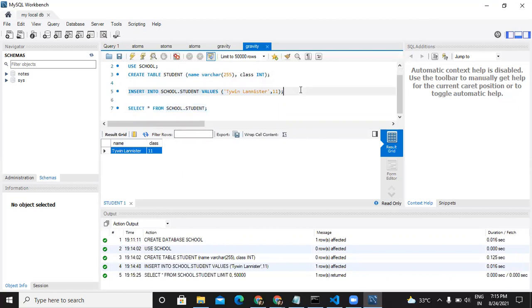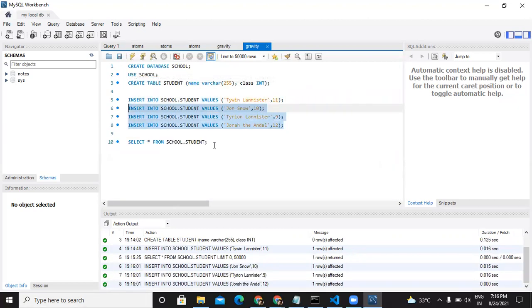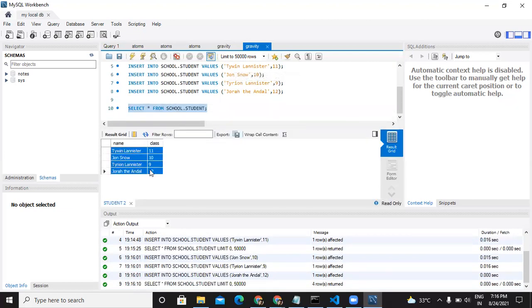Let's store some other data. I'll put a few more statements here, and here I will write Jon Snow, Tyrion, and let's put one more. I'll run these 3 commands together like this. If I run it, we can see that green ticks are there, so that means they have been executed successfully. If we select the data from the database again, you can see that all the rows are present there.